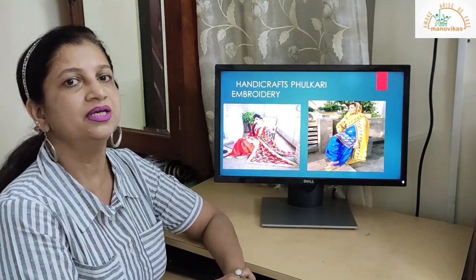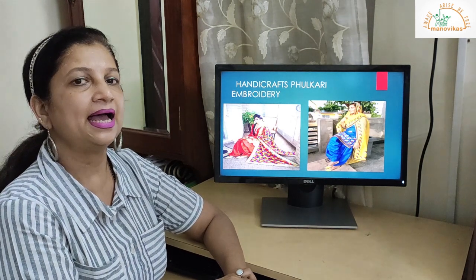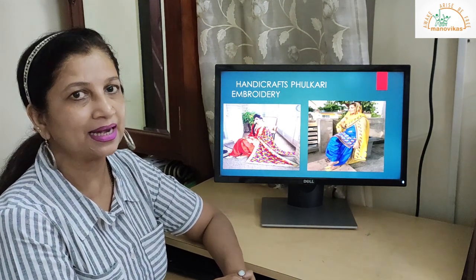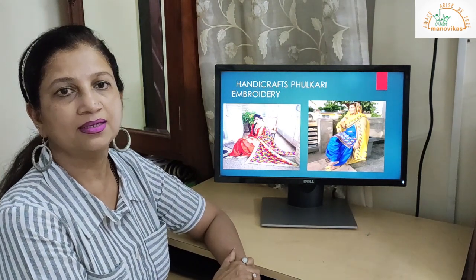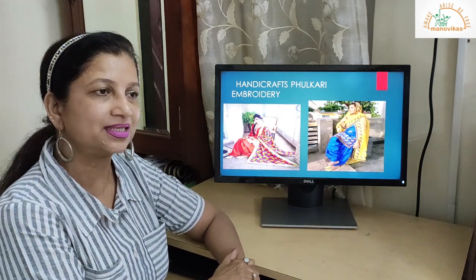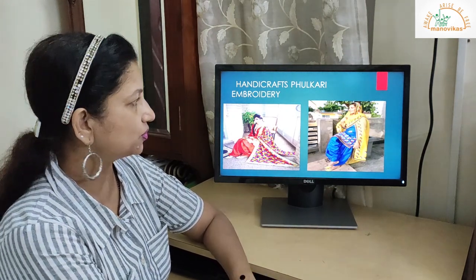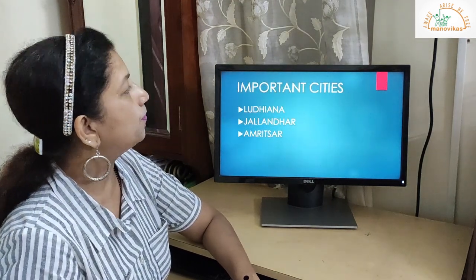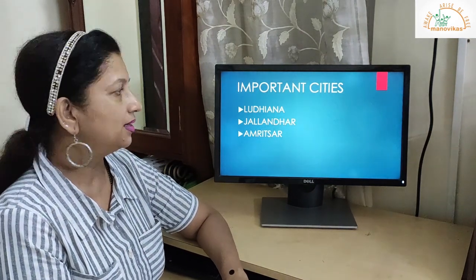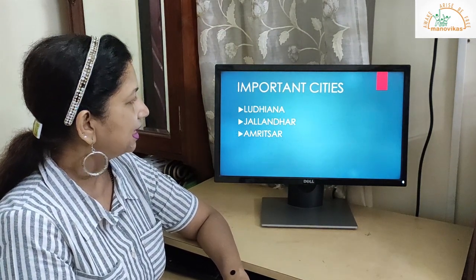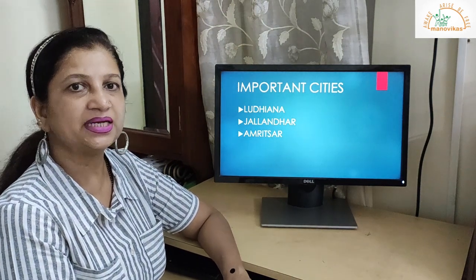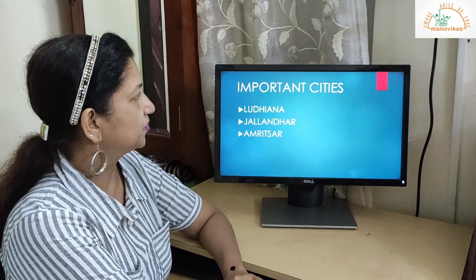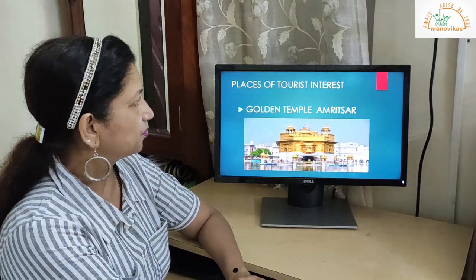It's a very expensive clothing, children, and most of the people who like to dress up well will always have a Fulkari salwar kameez or a dupatta in their wardrobe. Okay, so that is Fulkari embroidery. Next, the important cities of Punjab: Ludhiana, Jalandhar and Amritsar. I repeat, Ludhiana, Jalandhar and Amritsar. Okay, so these are the important cities.